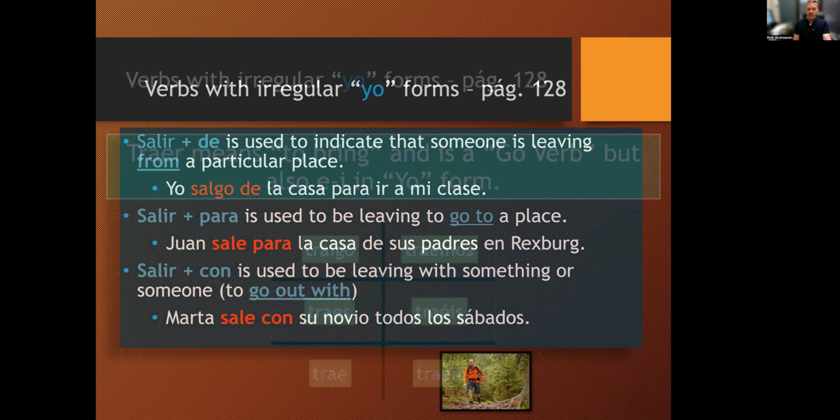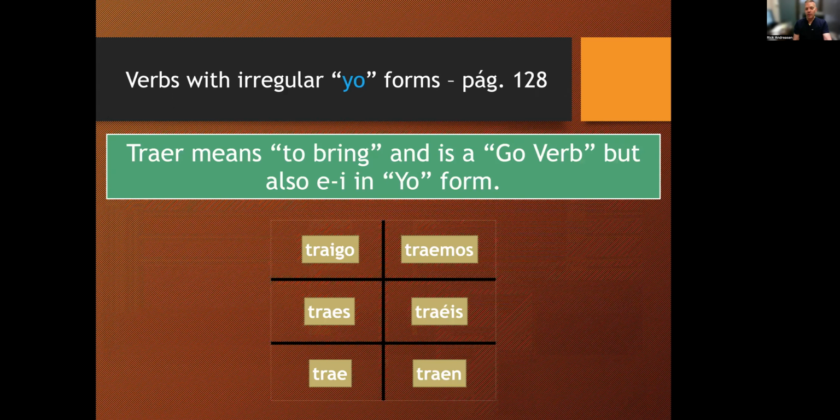Next verb is traer. Traer is a go verb, but it also is an irregular e to i in the yo form. So if the verb traer, the root would be tra. So we have to add an extra i in there, traigo. It also is another word for to swallow. So traigo is how we pronounce the yo form. So it's irregular in the yo form twice. It's a go verb and it's e-i stem changing.